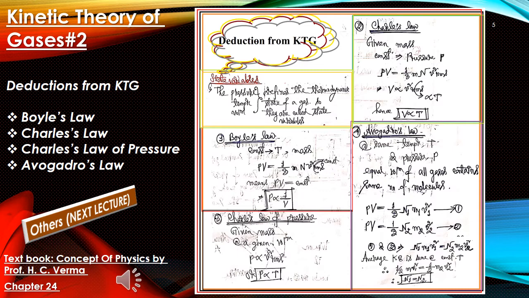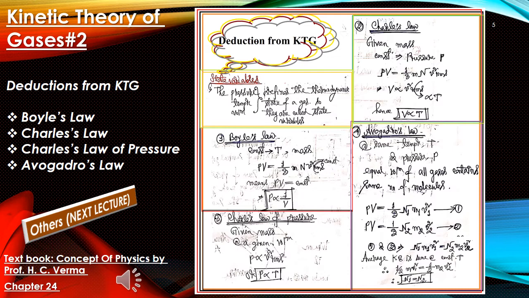That is, PV is given as 1/3 of N1 M1 V1 square, where we have considered that for gas 1 there are N1 molecules of mass M1 and V1 is their average or RMS speed. Now PV equals, for the second type of gas, 1/3 of N2 M2 into V2 square.